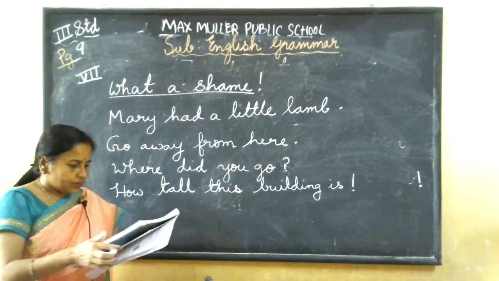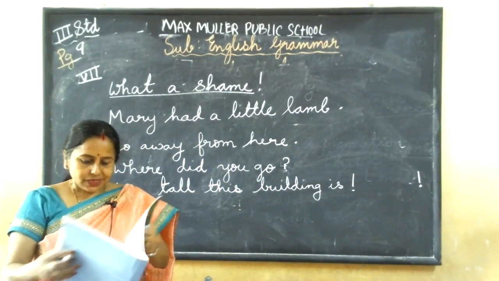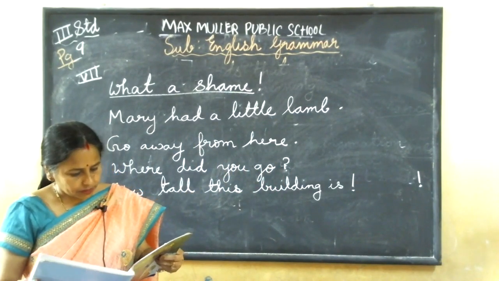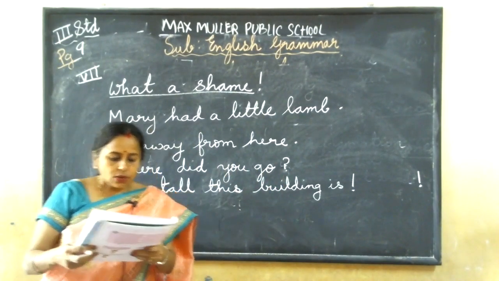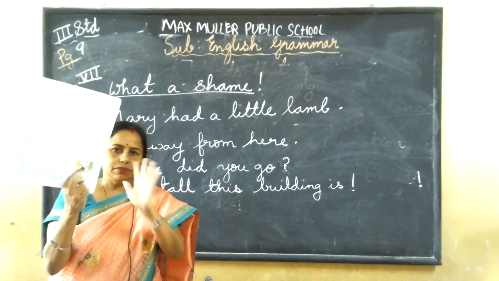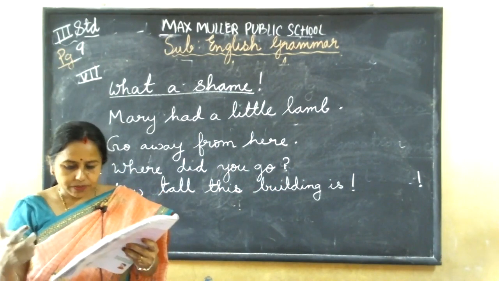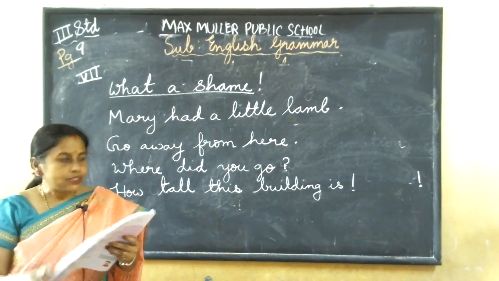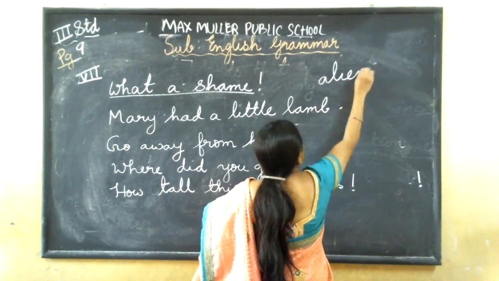Now see 8th main. One picture you can see, children. One man is seeing some different kind of figure, that is called an alien.